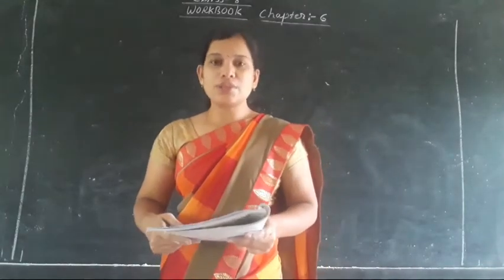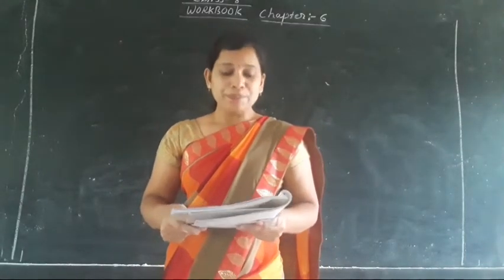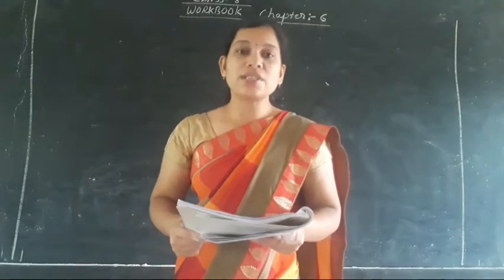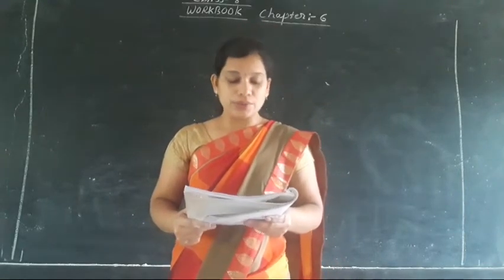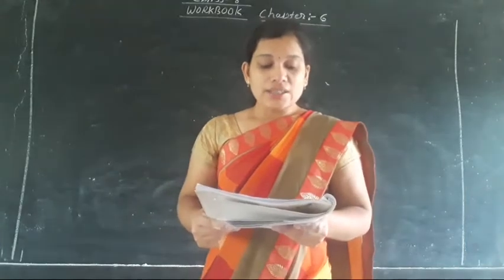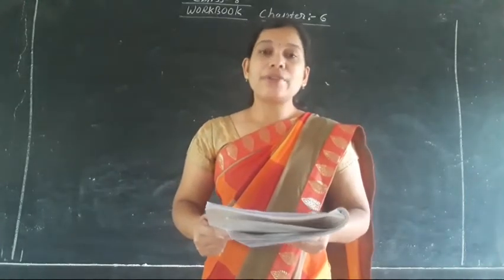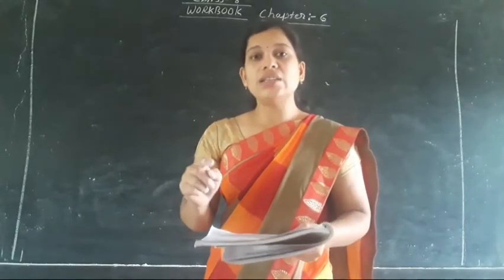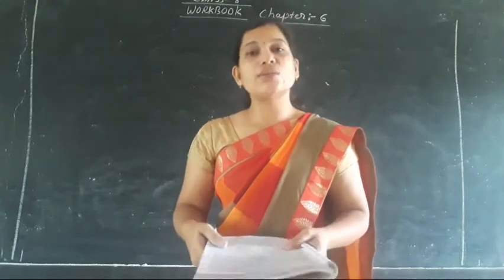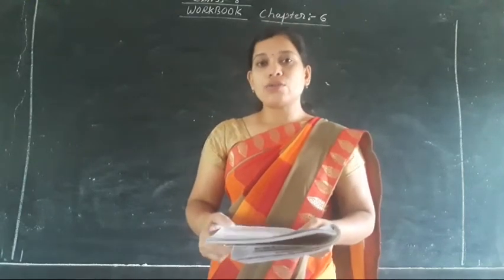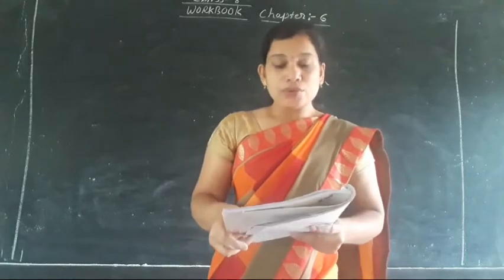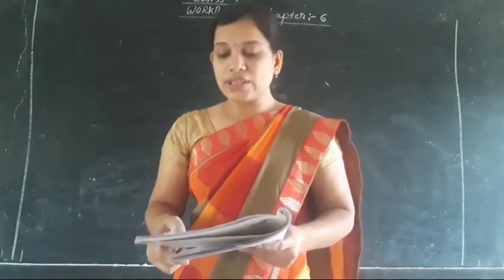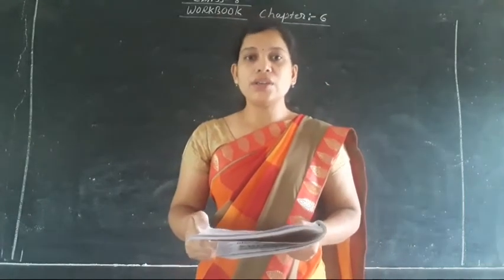So look, what does the question say? Question number 1 from chapter 6, square and square root, from your workbook. It says: circle out the numbers which are perfect squares. You have to circle the numbers which are perfect squares. As you know, what is a perfect square? The number ends with 0, 1, 4, 5, 6 or 9. They are the perfect squares.